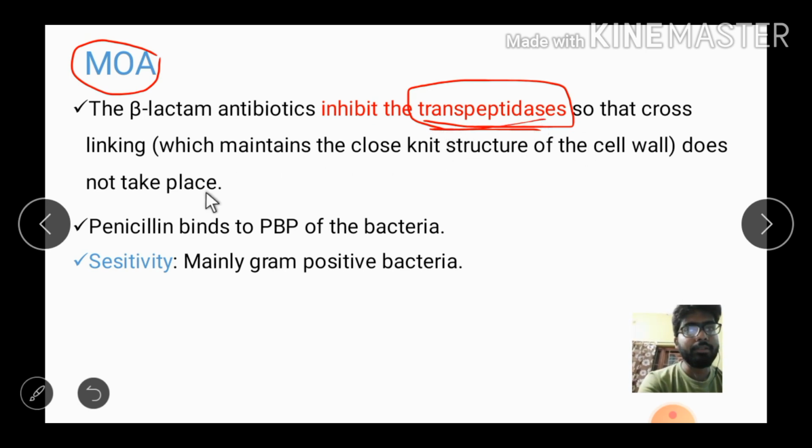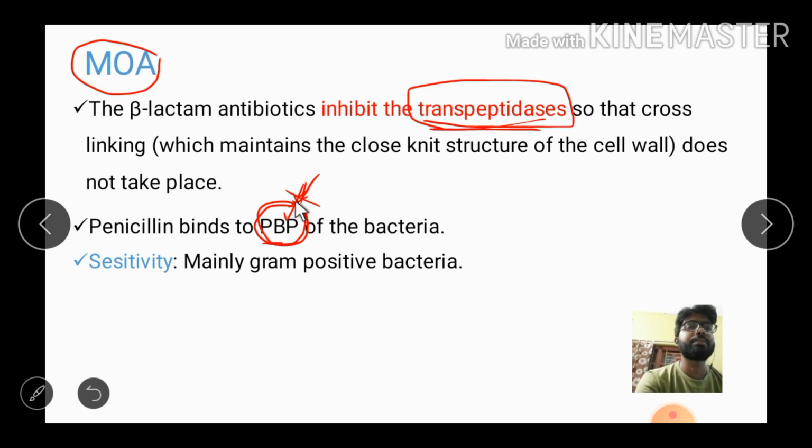Here is also another protein which is important regarding the action of penicillin, that is the penicillin binding protein. Penicillin actually binds to this protein.